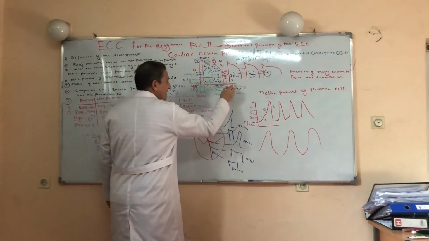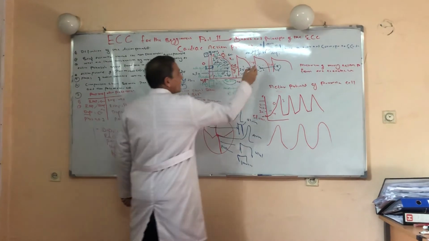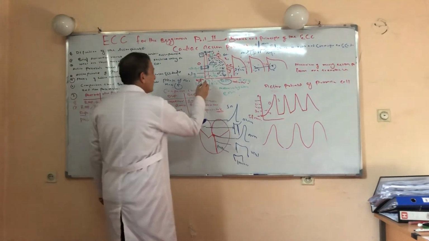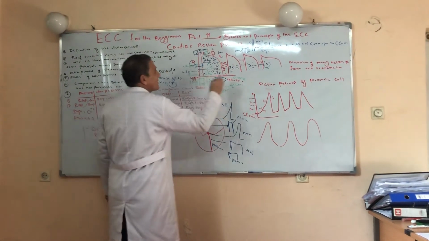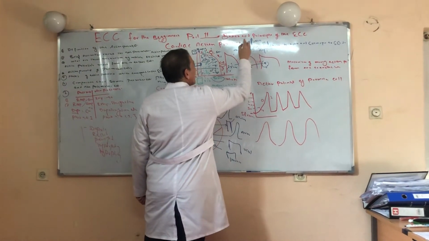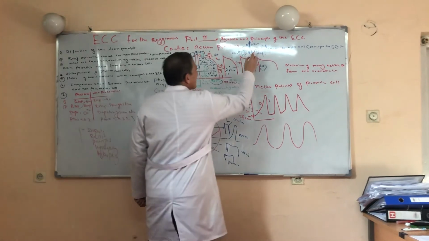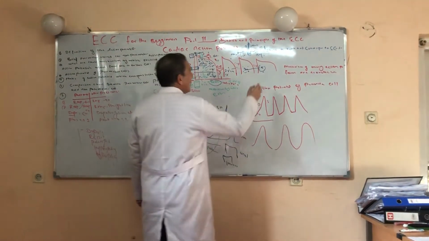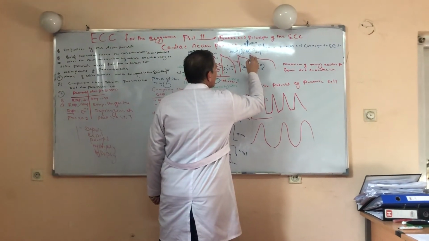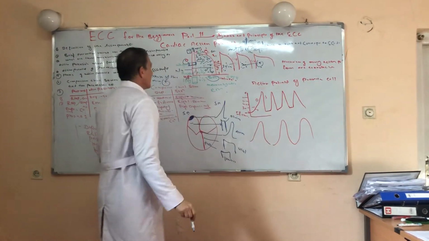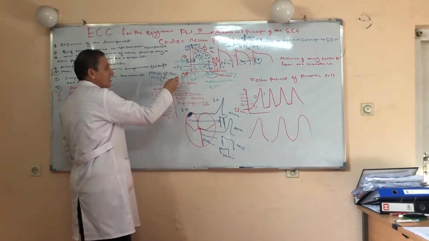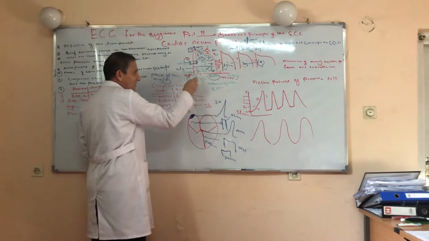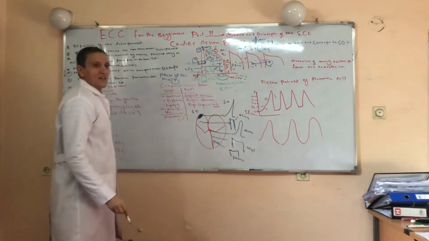This isoelectric line, in the ECG, this represents the isoelectric line. Phase 4 represents the isoelectric line. And this phase 0 represents the QRS complex. And this ST segment represents the plateau phase of the action potential. And this T represents repolarization. Again, phase 4, which represents the resting membrane potential in the action potential, corresponds to the isoelectric